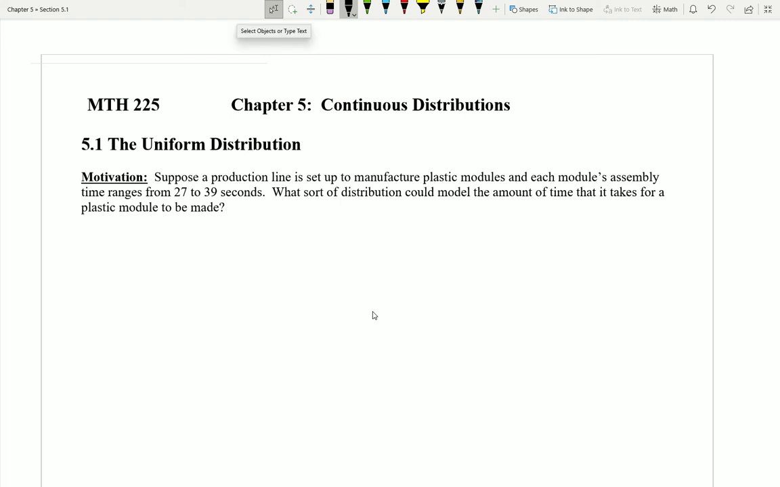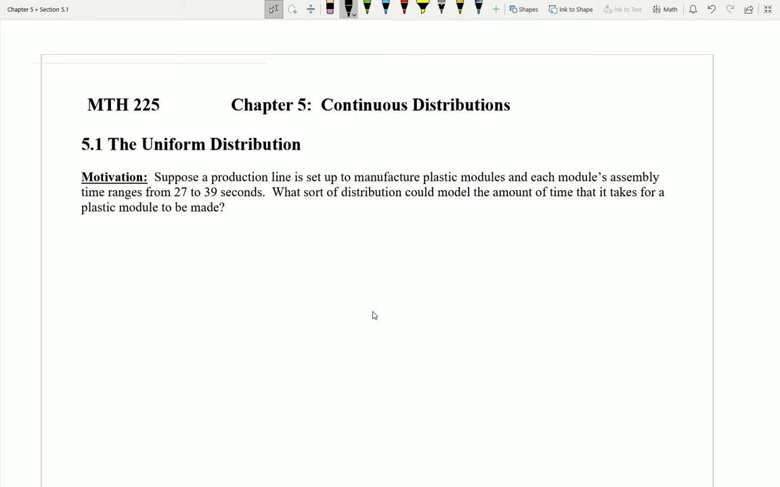In Chapter 5, we're going to begin to talk about continuous distributions. We're going to draw a lot of comparisons and see a lot of differences between how continuous distributions work from the discrete distributions that we talked about in Chapter 4. Now to start here in section 5.1, we're going to focus in on a special kind of continuous distribution known as the uniform distribution. But before we zoom in on those precise details, let's just take a look at this opening motivation and try to get a sense of why we might need a continuous distribution, and how this differs from the discrete distributions we previously discussed.